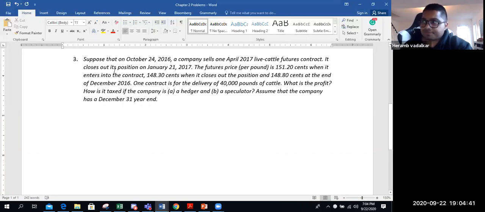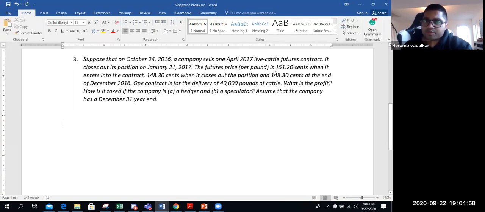The third one: suppose that on October 24th, 2016, a company sells April 2017 live cattle futures contracts. It closes out its position on January 21st, 2017.